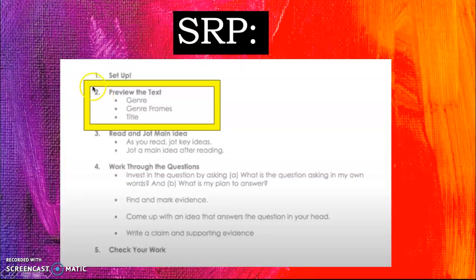All right, so we are set up today. The second thing we want to do is preview the text. So we're going to take a look at what we're reading today. We're going to figure out the genre. We're going to remind ourselves what the genre frames are, or those thinking jobs, and we're going to focus on the title and how that's going to help us understand the main idea.